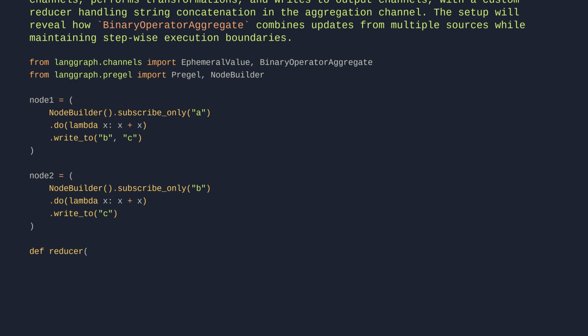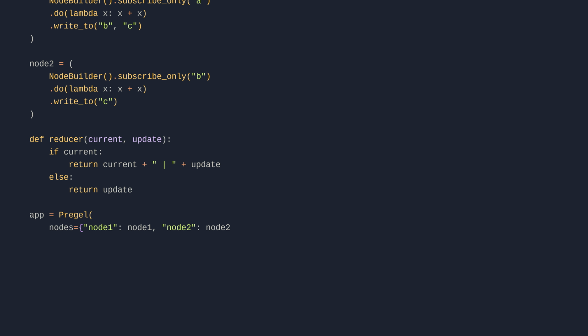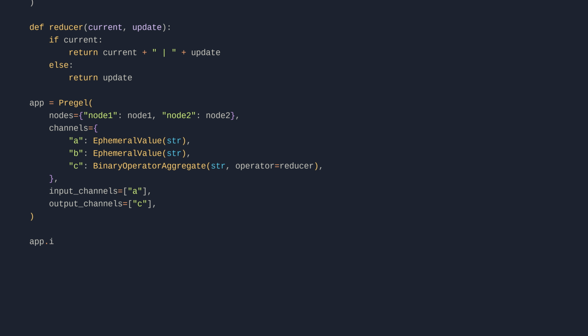def reducer(current, update): if current: return current + "|" + update, else: return update. app = Pregel(nodes={"node1": node1, "node2": node2}, channels={"a": EphemeralValue(str), "b": EphemeralValue(str), "c": BinaryOperatorAggregate(str, operator=reducer)}, input_channels=["a"], output_channels=["c"]). app.invoke({"a": "foo"}).